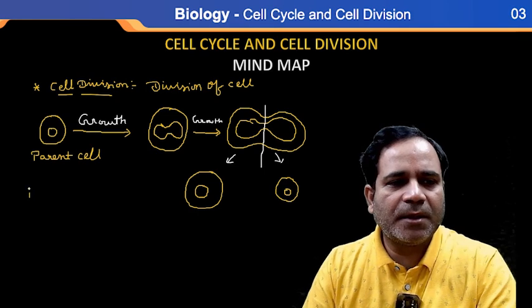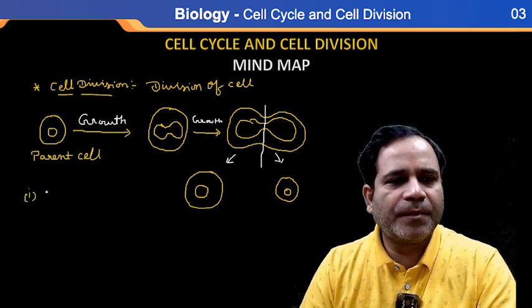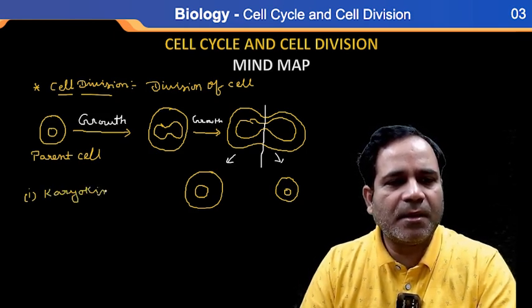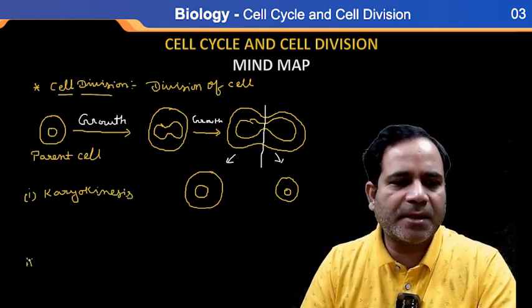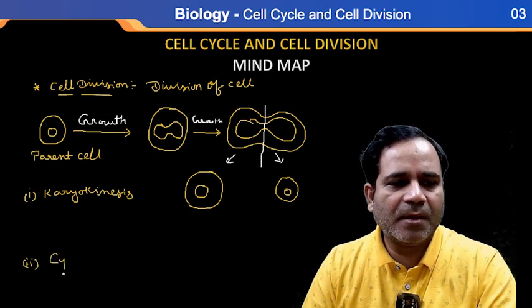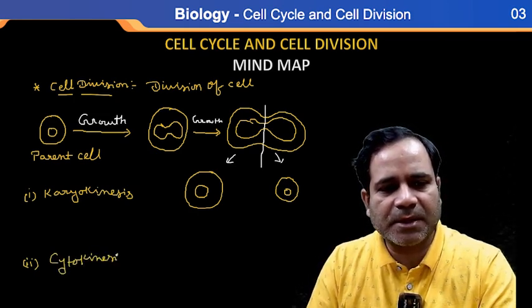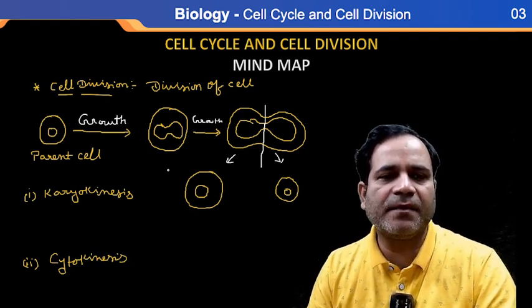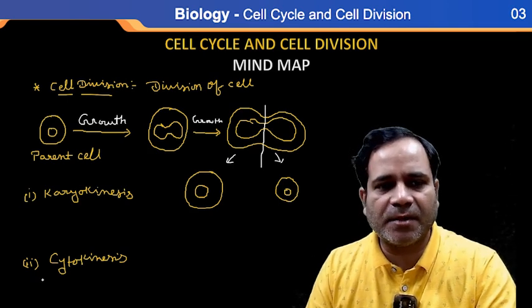Number one is karyokinesis, and the second one is cytokinesis. Getting my point? The division of the cell starts with karyokinesis, and then afterwards cytokinesis.